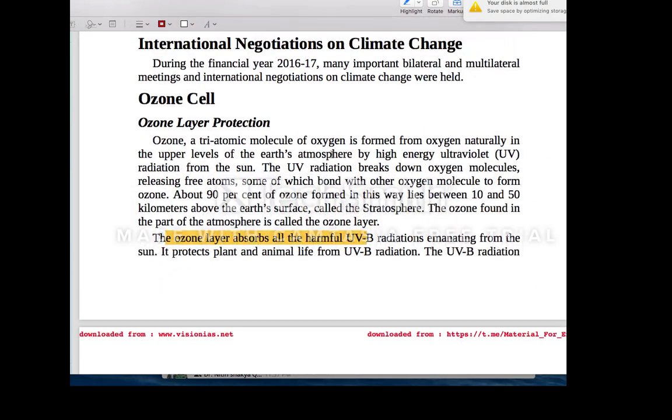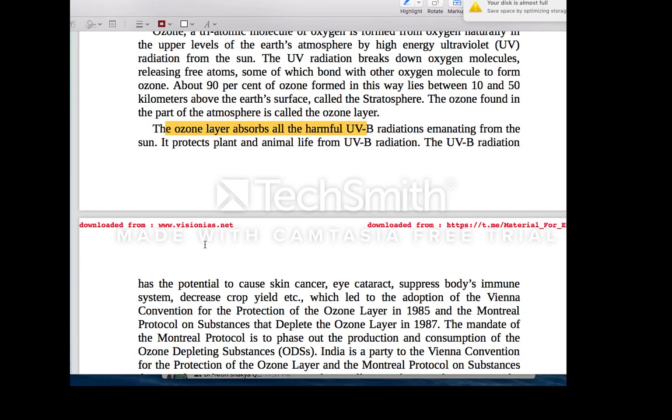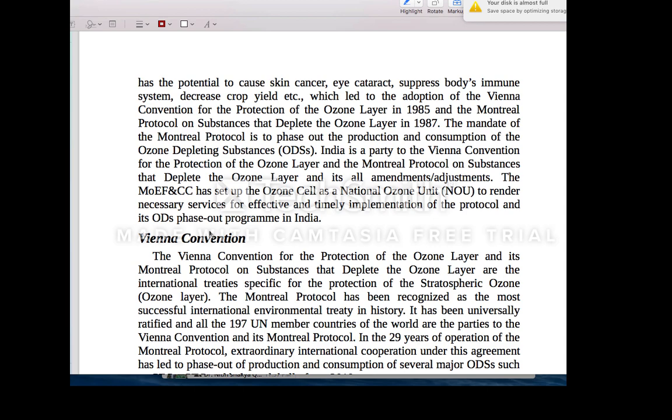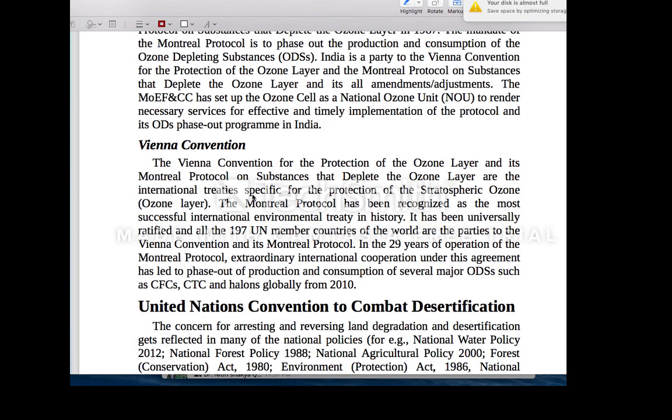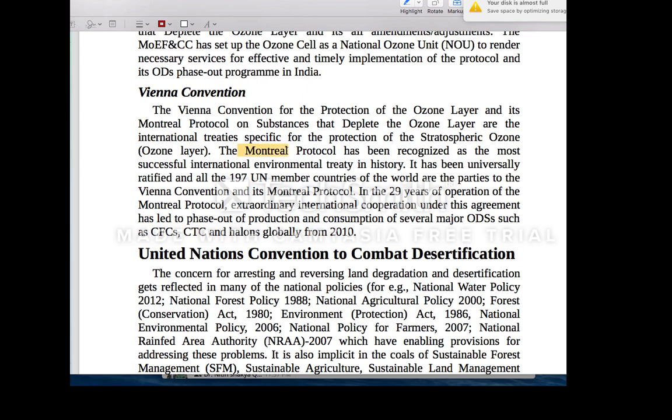Okay, and then we have the ozone layer. For the ozone layer, you need to see that UVB radiation is being protected by this ozone layer. So what are the things we have for ozone layer protection? Initially there was the Vienna Convention. This is not binding. Later, through this convention, we got the Montreal Protocol. This Montreal Protocol is binding. The Montreal Protocol talks about the elimination of all ozone depleting substances.